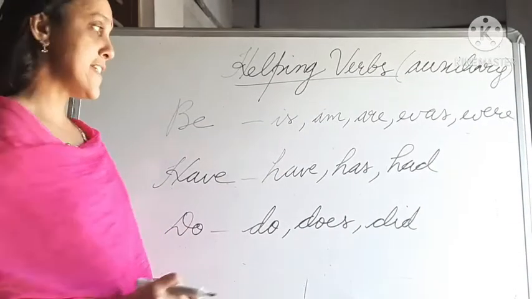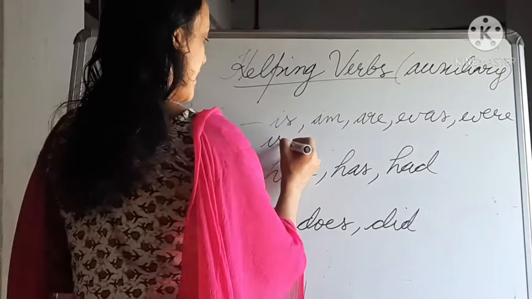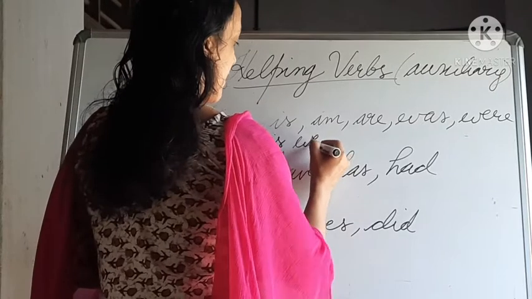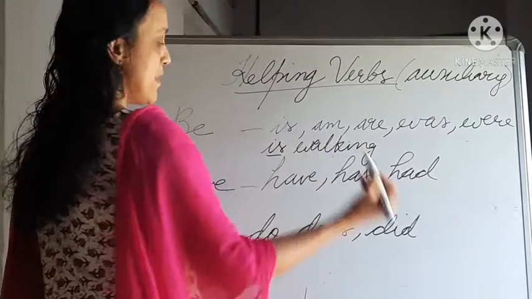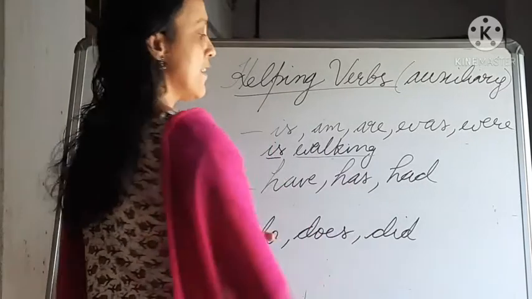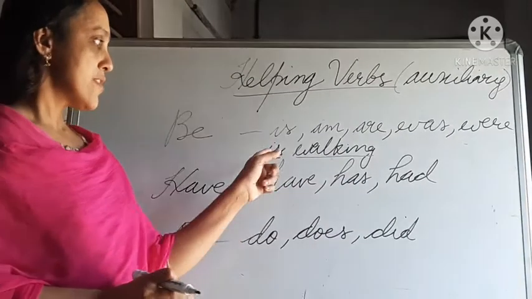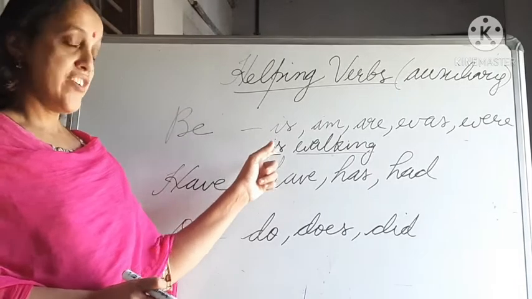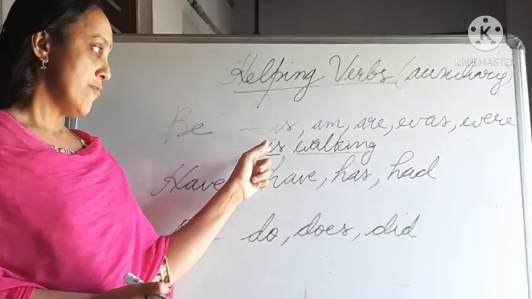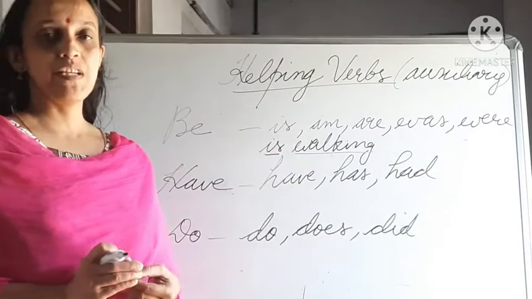Verb plus ing form. For example, is walking. Is is the be form and walking is the ing form of the verb. So most of the cases we are using be form plus ing form of the verb.